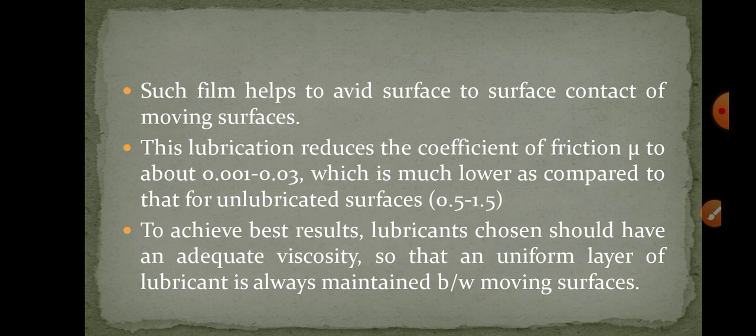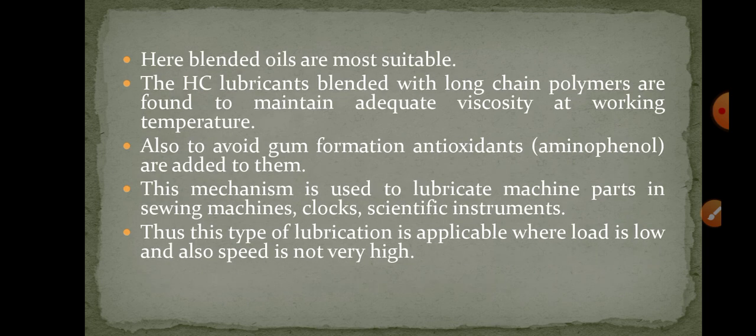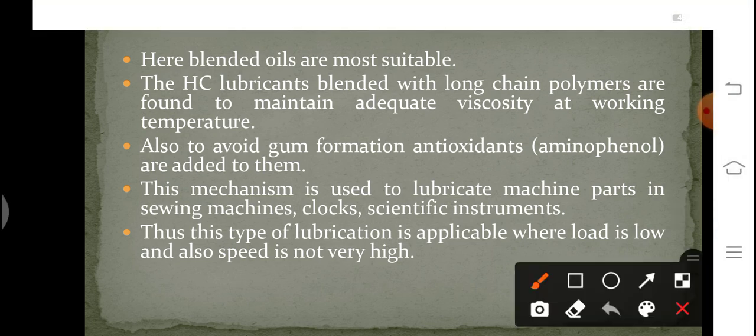To achieve the best results, the lubricant chosen should have an adequate viscosity so that a uniform layer of lubricant is always maintained between the two surfaces. Here, the most important thing is that adequate viscosity should be there. We know that it is complicated to choose an appropriate lubricant for this purpose because oil has a tendency to change viscosity with temperature. Even during different seasons, it is difficult to maintain the viscosity due to fluctuating temperature, especially if we take vegetable oils. So here, blended oils are the most suitable for this purpose.